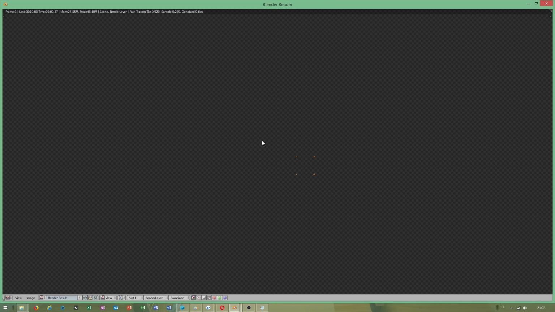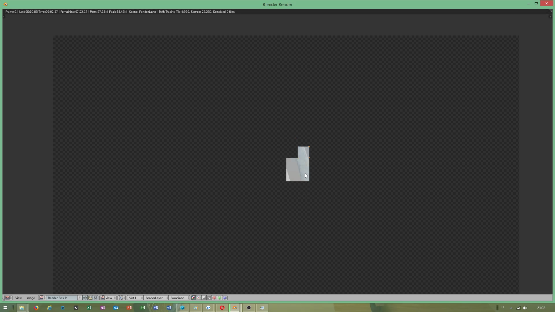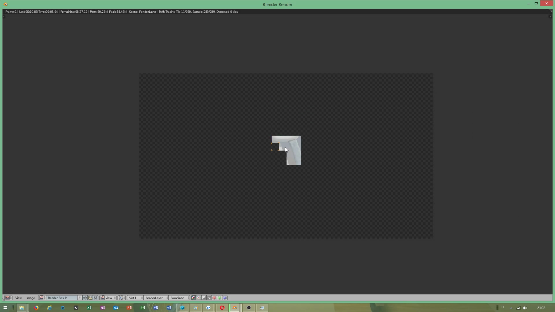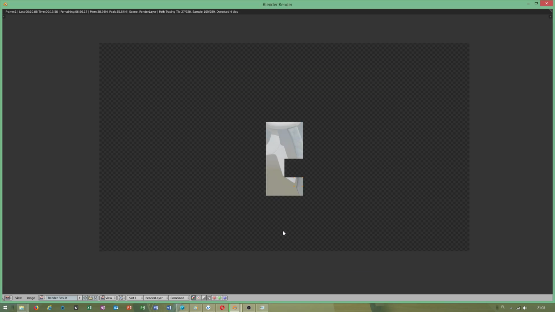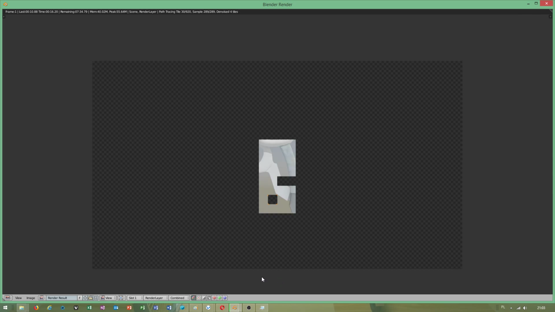Now we can render to check if this is fast enough. It looks like it is being rendered okay, because we assigned only 6 threads. Render time seems to be okay.